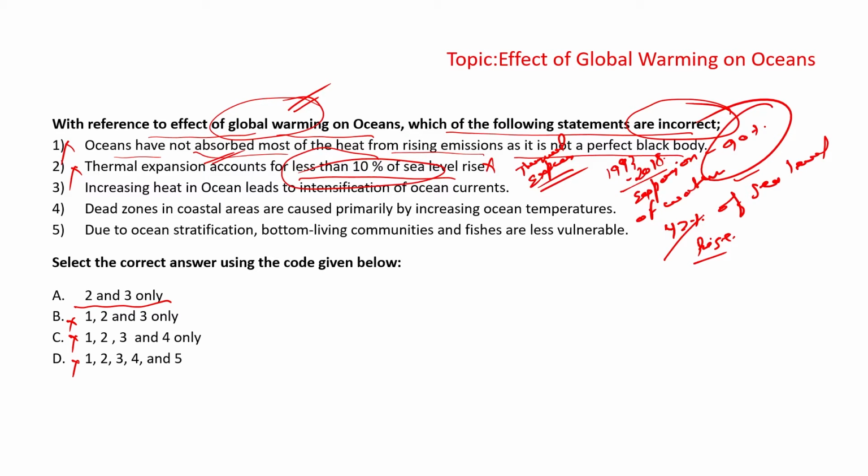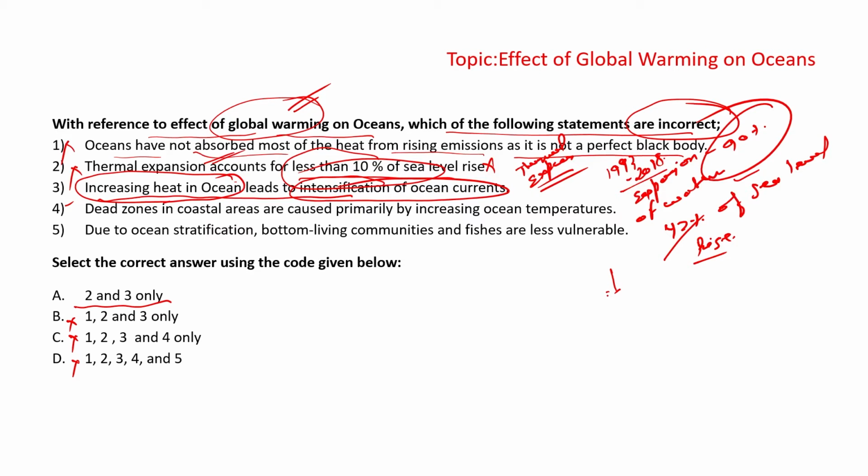Okay, third statement: the increasing heat in the ocean leads to intensification of ocean currents. Basically, if there is an increase in the heat in the ocean, it will lead to the intensification of ocean currents. This is also incorrect, because as the earth's climate warms, the water also warms the melting ice, and this warming could make the water less cold and less likely to sink.